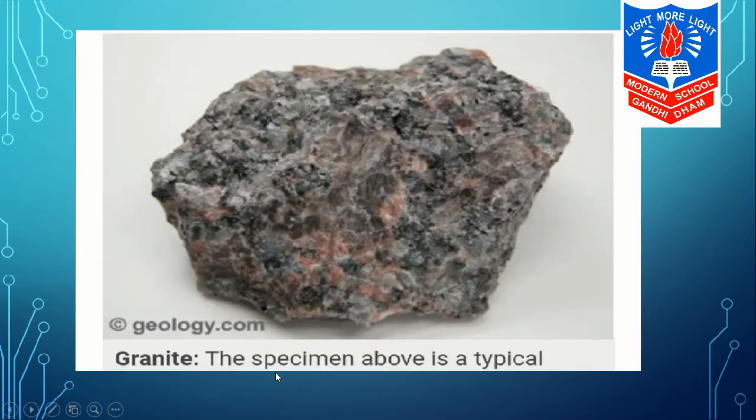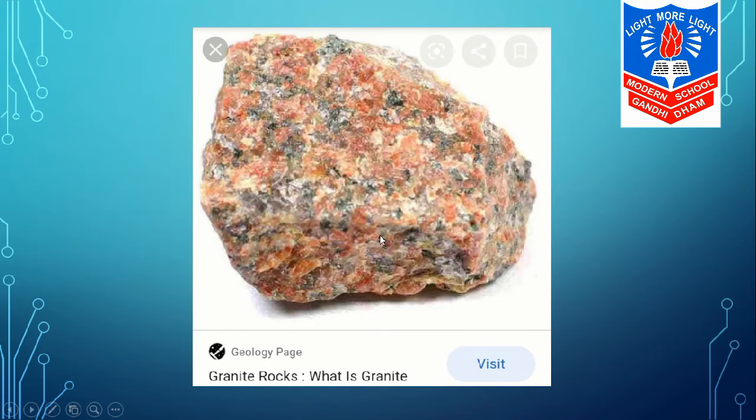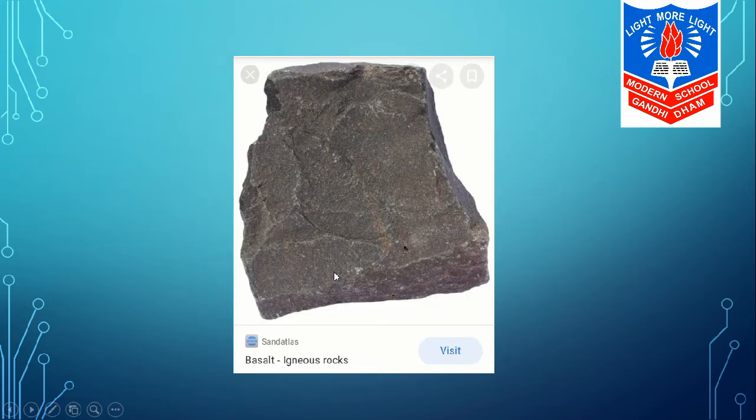Now here are examples of the different types of igneous rocks. This is granite, formed because of the cooling of magma and lava. That previous one was black granite, and this is a reddish, colorful granite. Another igneous rock is basalt.